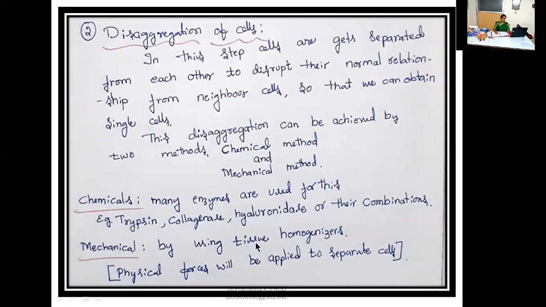Here, by using a tissue homogenizer, we are able to disrupt the cells from their normal relationship with neighboring cells. In this mechanical method, we use physical forces, that is, homogenizers, which provide the physical force applied to separate cells.